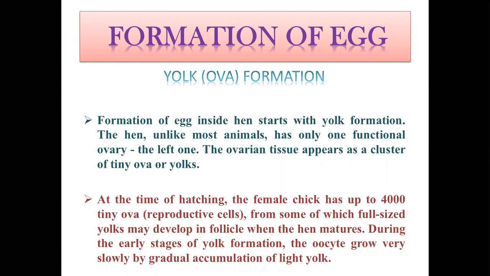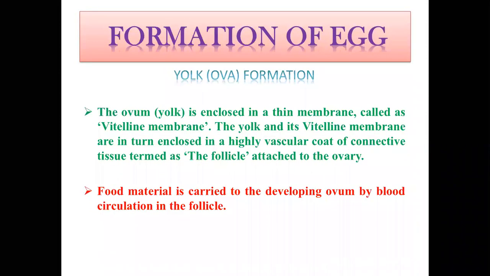The hen, unlike most mammals, has only one functional ovary, the left one. We have already discussed in the reproductive system chapter that in chicken there is only one functional ovary and oviduct, the left one. The ovarian tissue appears as a cluster of tiny ova or yolks.